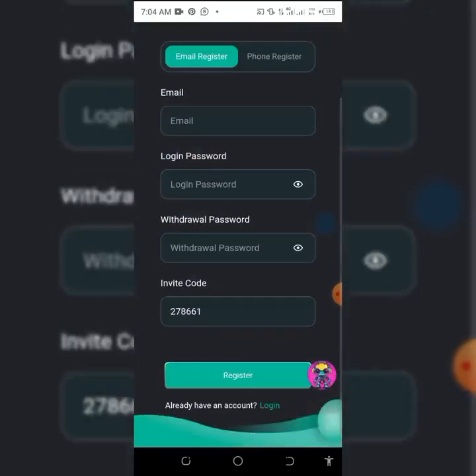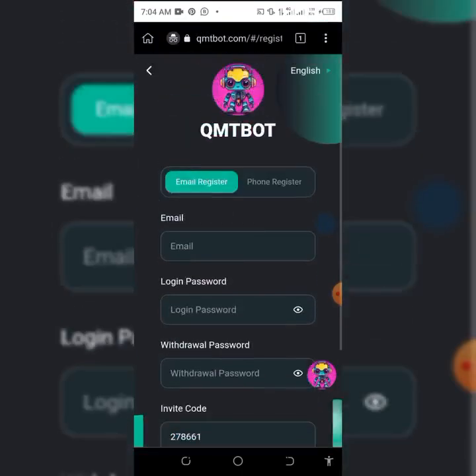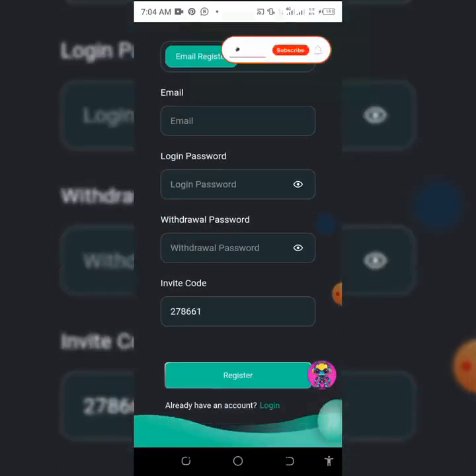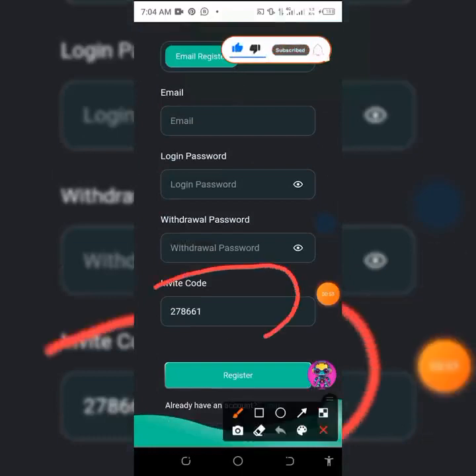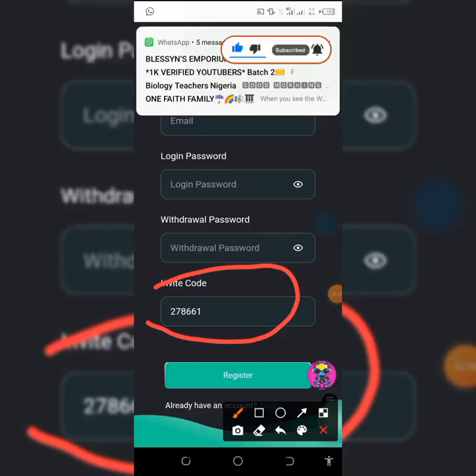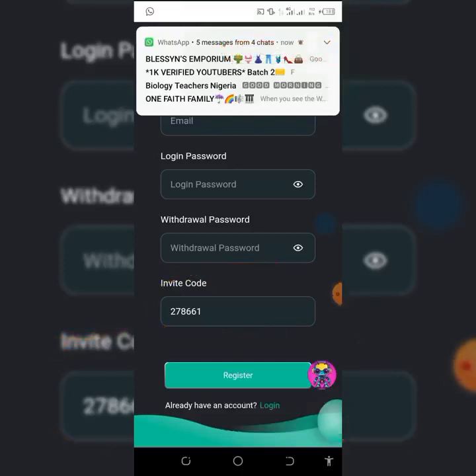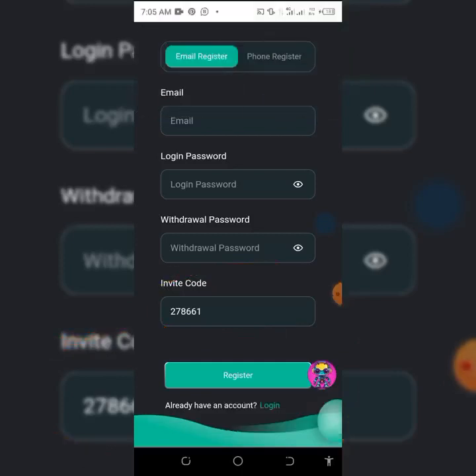This is the QMT bot, where you do your registration. Make sure that the invitation link is showing, so that you drop into my team where we do some magic. It's advisable to use phone or email; you can register with your email. Please be careful when you are setting everything here, and don't be too anxious and forget necessary things.